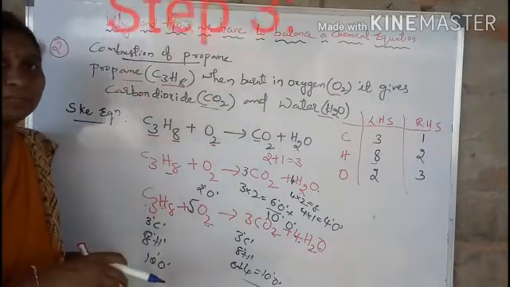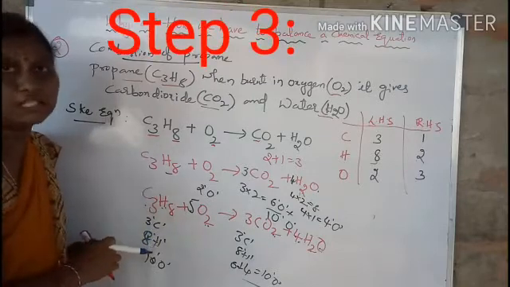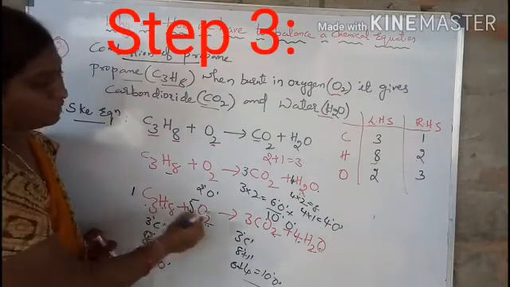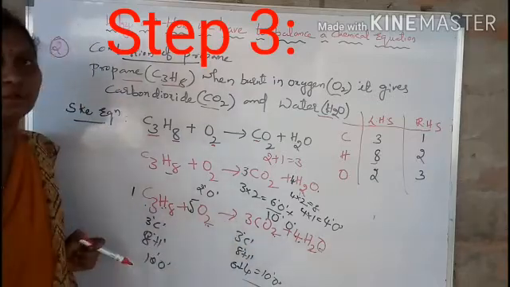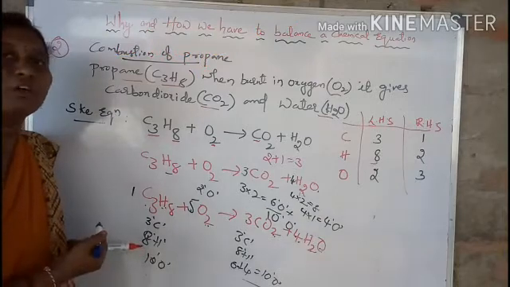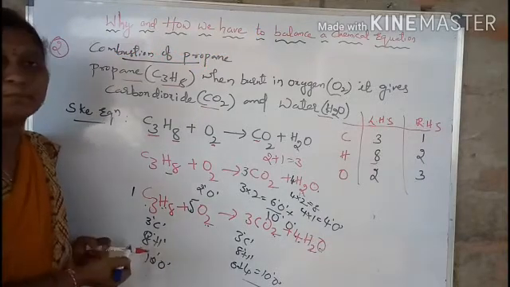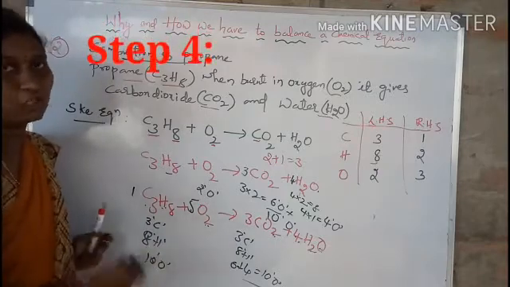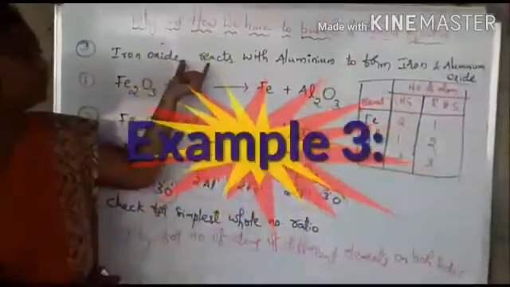And here in step 3, you have to check whether these are in the simplest whole number ratio or not. See 1, 5, 3, 4. So these are in the simplest whole number ratio. If they are not in the simplest whole number ratio, then you have to divide with the common factor. So now it is the simplest whole number ratio and it is already balanced, like once in the fourth step, it is already balanced. We will go for one more example.